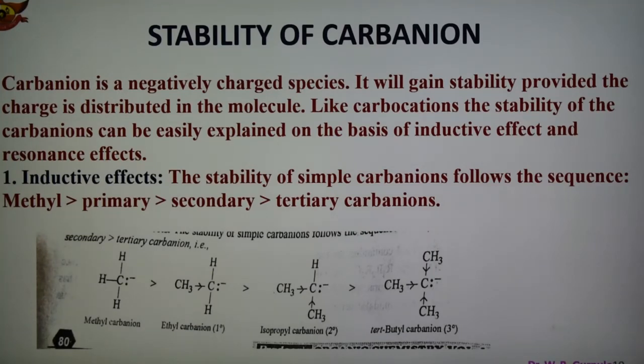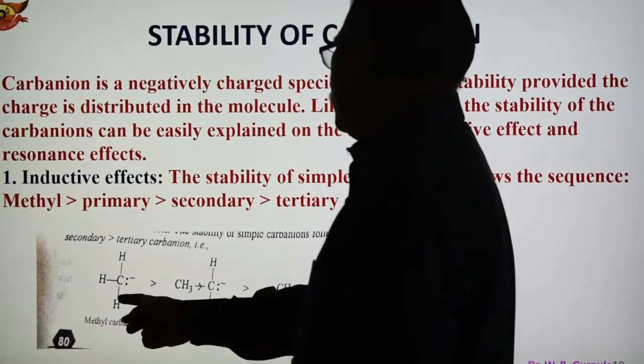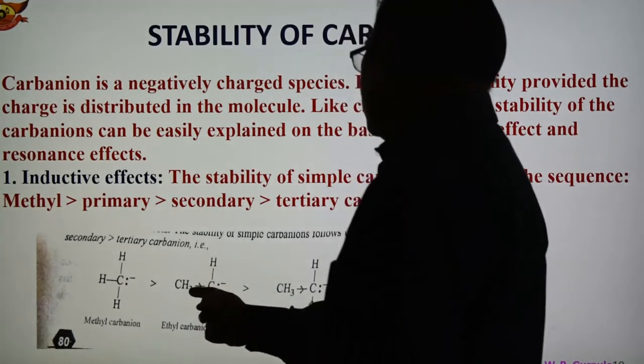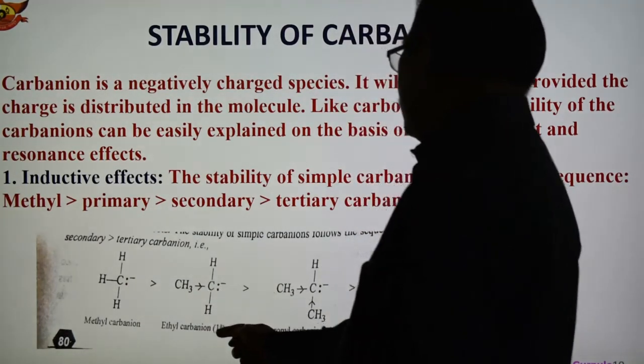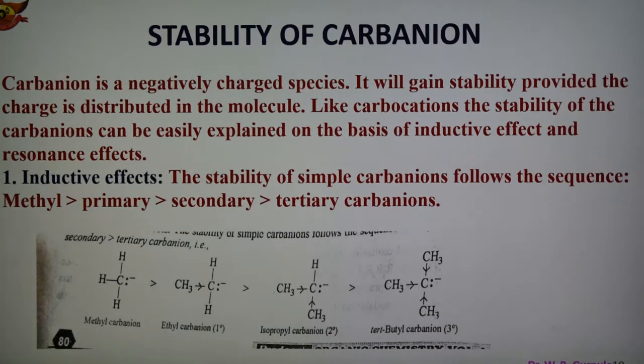So in the case of carbanion, this is the order of stability shown here. This is methyl carbanion. This is primary carbanion, ethyl carbanion. This is secondary, and this is tertiary. What is the reason for this order? How does the inductive effect explain the stability of the compound?